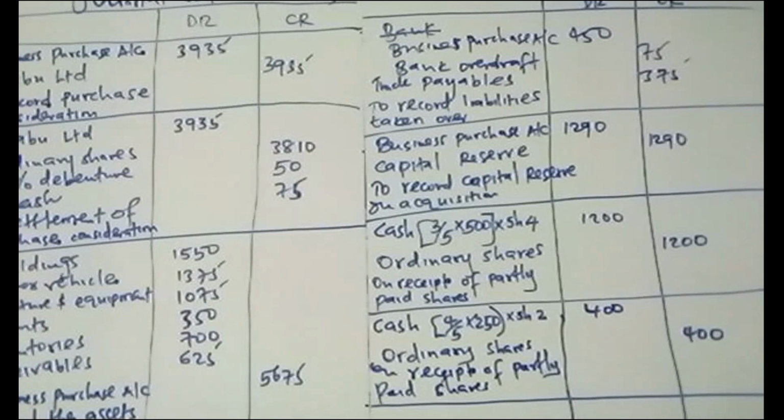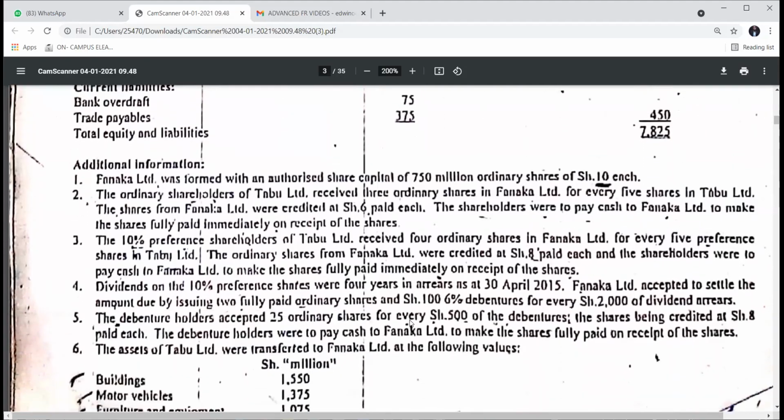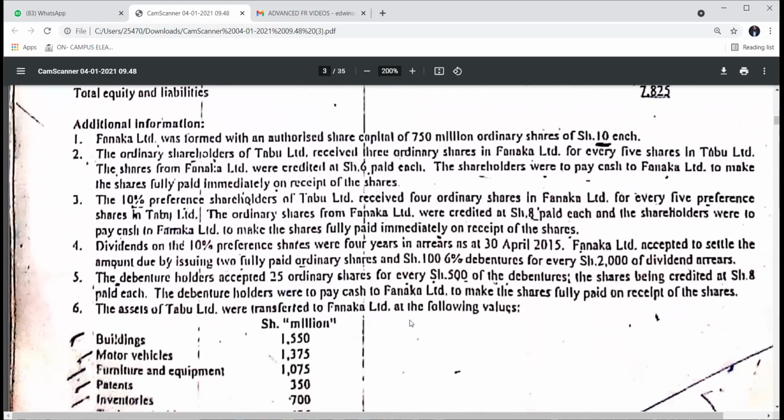So after that, we need to check another which is remaining. We have done note 2 and 3, and note 4. These ordinary shares which they gave out were at full market price, because they never mentioned that they were credited at any figure. They say dividends on the 10% preference shares were 4 years in arrears. Fanaka accepted to settle the amount due by issuing 2 fully paid ordinary. So they were at 10 shillings.